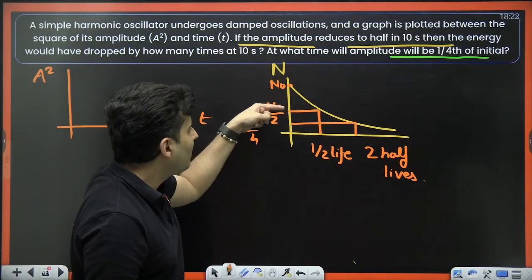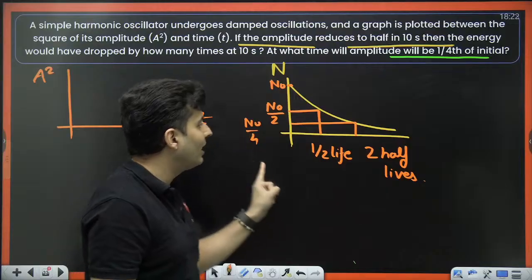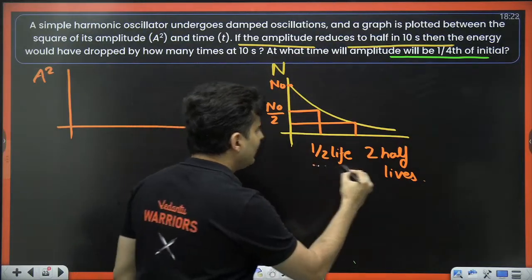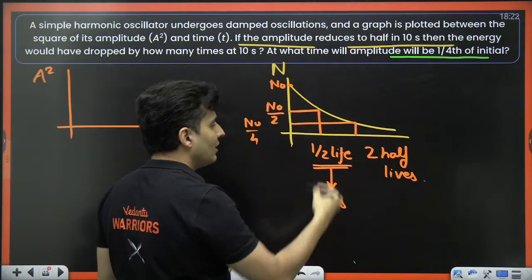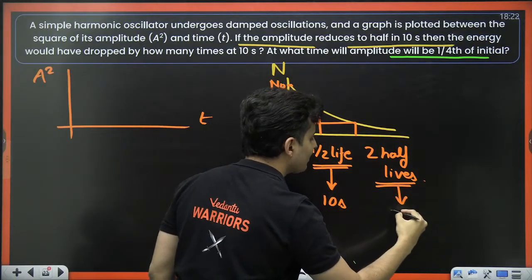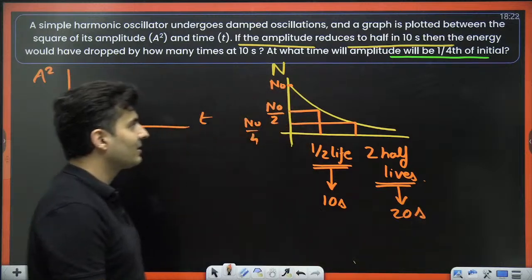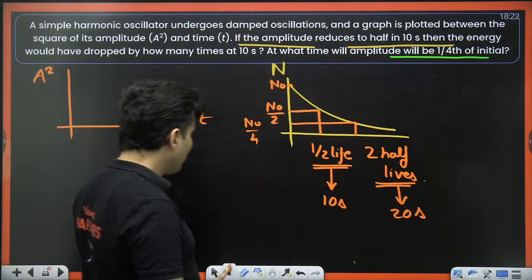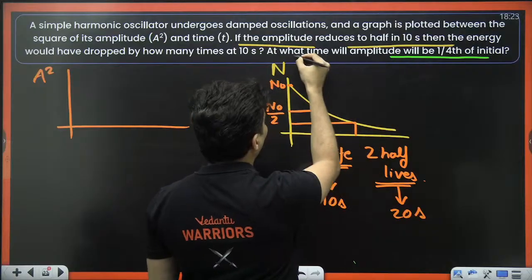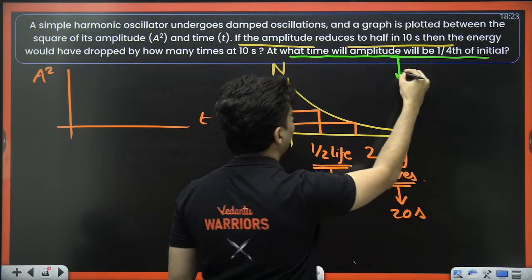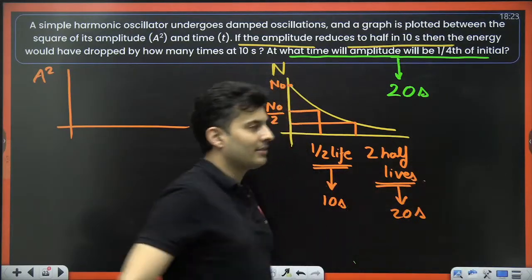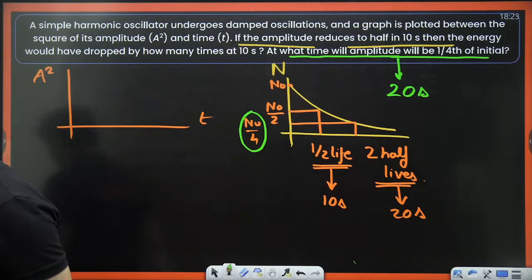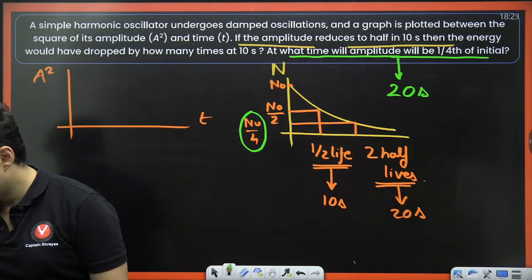Now the problem looks very simple. The quantity became half after 1 half-life. It became 1/4 after 2 half-lives. The half-life given to me was 10 seconds, so obviously 2 half-lives will be 20 seconds. Hence, for this particular question, at what time will the amplitude be 1/4? The answer will be nothing but 20 seconds. That is much easier. Is that clear?